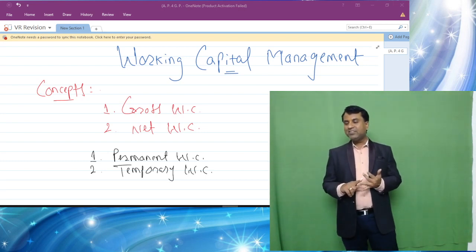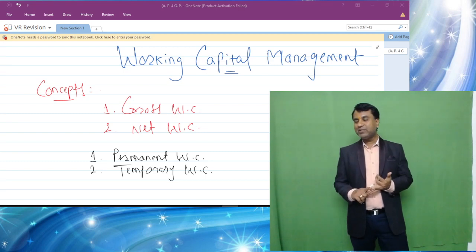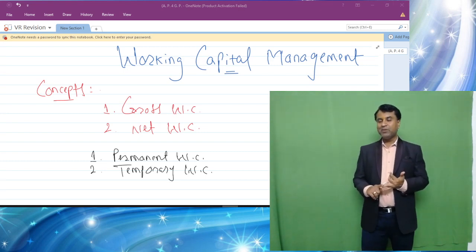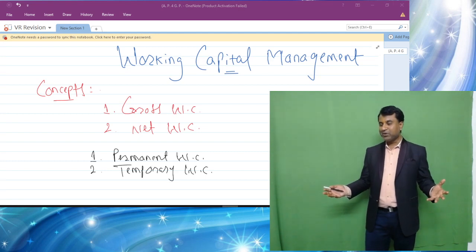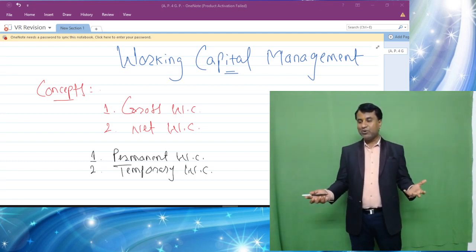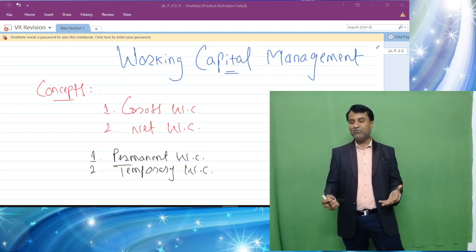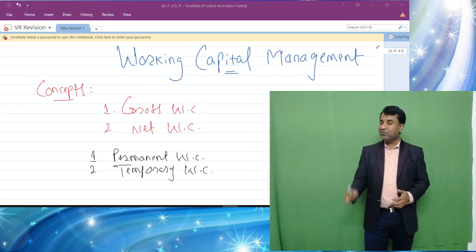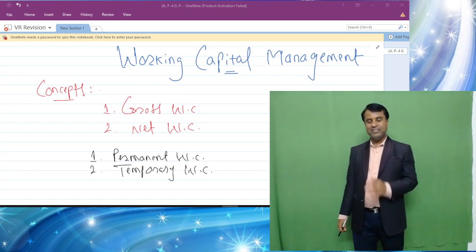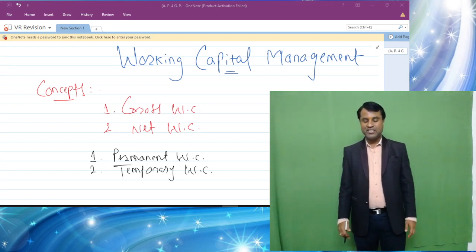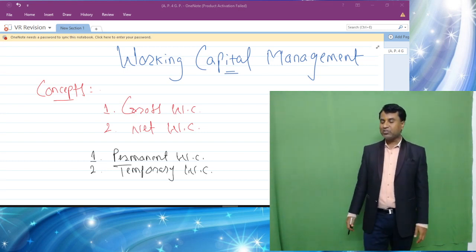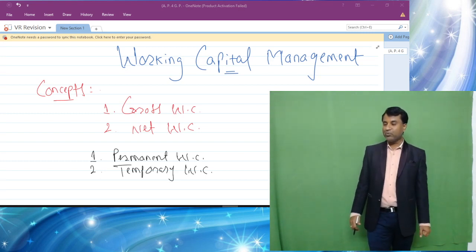Working capital is peculiarly compared with the blood in a human body, because without blood we cannot imagine a human body. A person cannot go on without the blood in his or her body. In the same way, a business cannot be run without working capital. So that is the tremendous importance of working capital. We can see on the screen there are two concepts: one is gross working capital, another is net working capital.